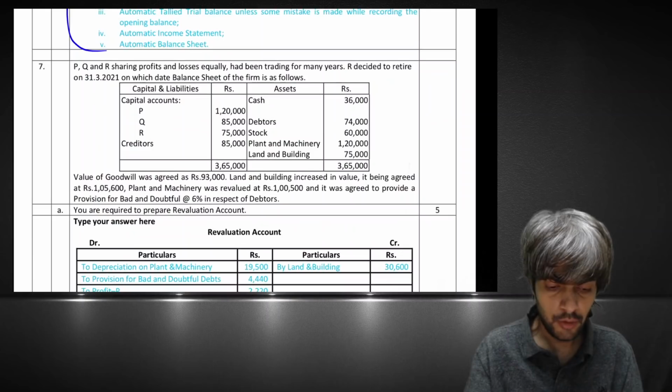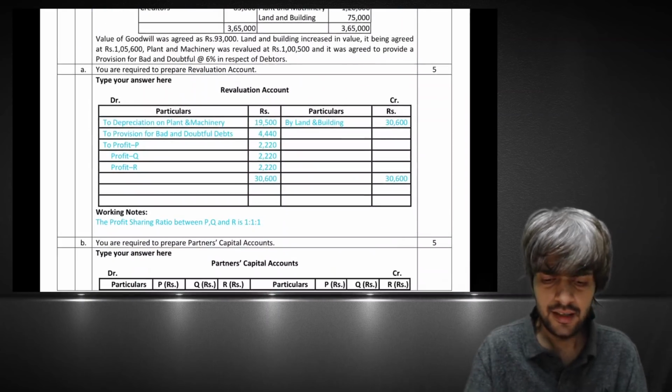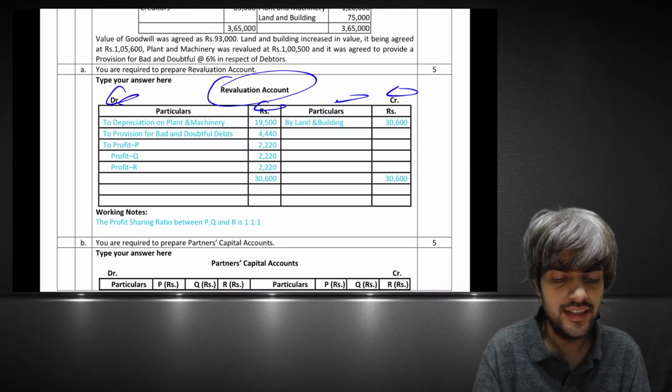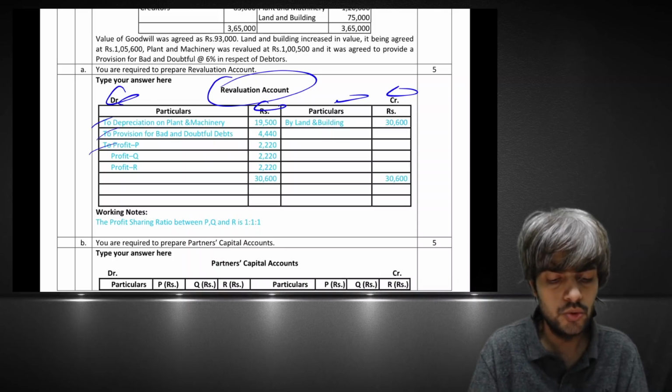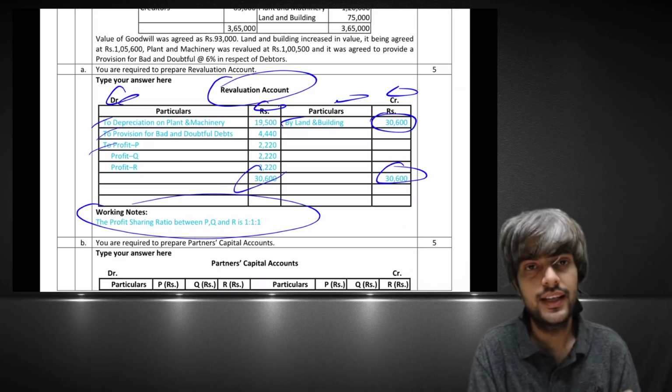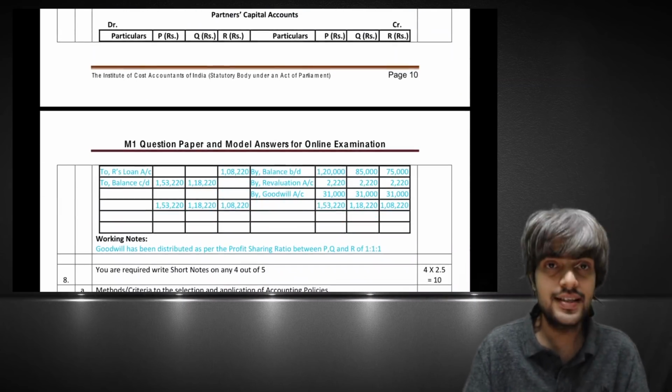Now one more question is there. It's the same, revaluation account, debit, credit, rupees, amount, everything is there. You just have to write whatever is there, the amount, and whatever your working note is there. So the syllabus is same.